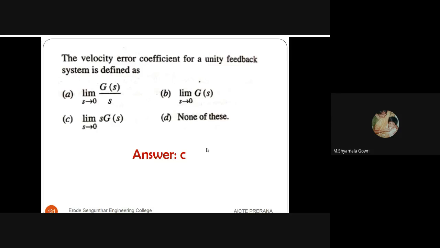The velocity error coefficient is limit S tends to 0, S into G of S into H of S. Here the feedback is unity, so it is limit S tends to 0, S into G of S. Answer C is the right answer.